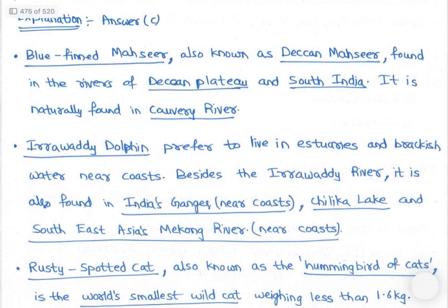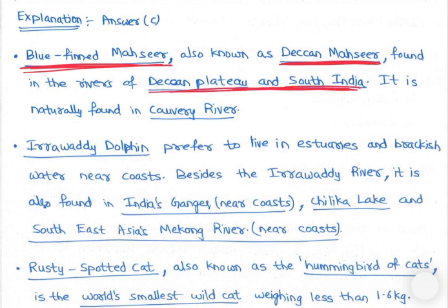The bluefinned mahseer, which we have already discussed, is also called the Deccan mahseer, found in the rivers of the Deccan Plateau and South India. It is naturally found in the Kaveri river, so option 1 is correct.